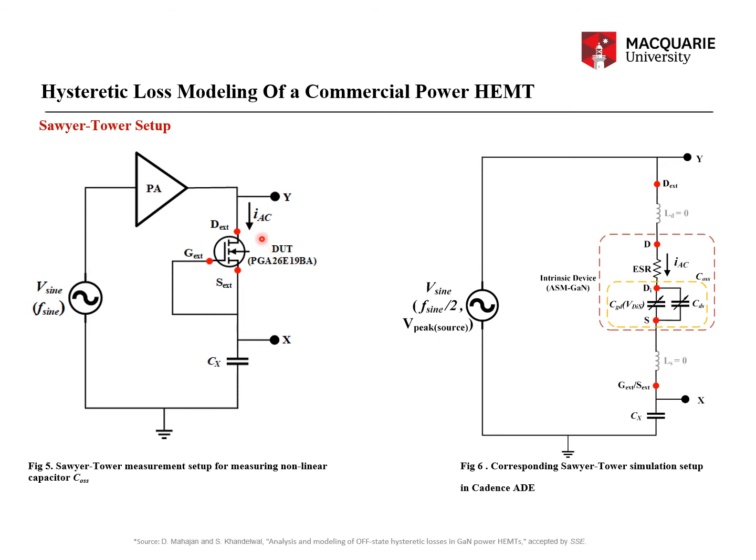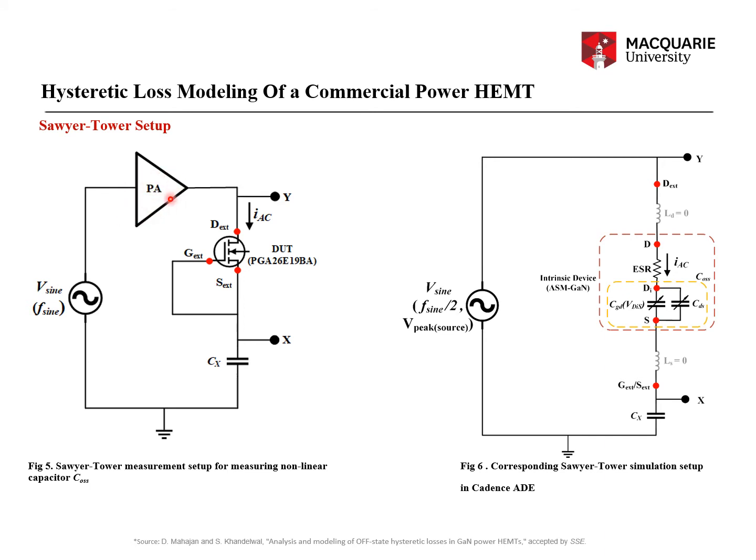PGA26E19BA. As you can see in the left-hand side figure, you have a large-signal, small-signal sinusoidal voltage source with frequency F sine applied to a power amplifier. The property of this power amplifier is that it works from megahertz to 35 megahertz.